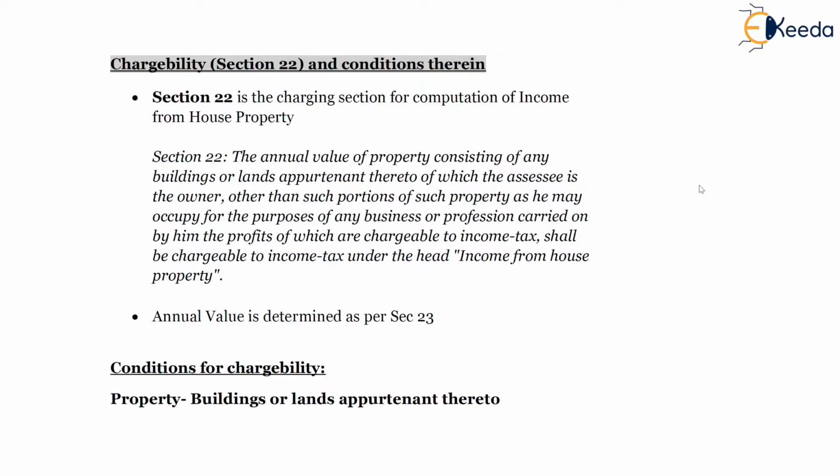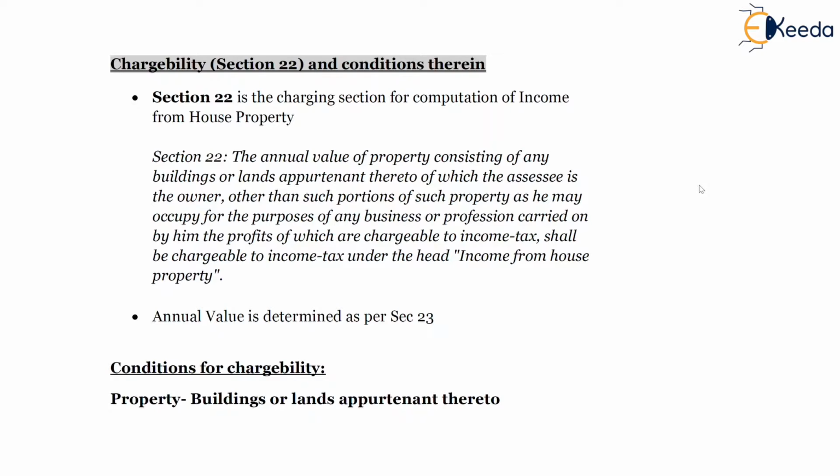First of all, which house property is taxable? House property is a building and land appurtenant thereto, meaning any income from the building and the land attached to it. Any land attached to the building and the rental income from it will be subject to tax. And under whose authority is it charged to tax? It is as per the Income Tax Act and section 22, which is the charging section of the